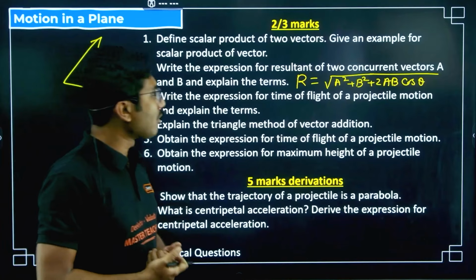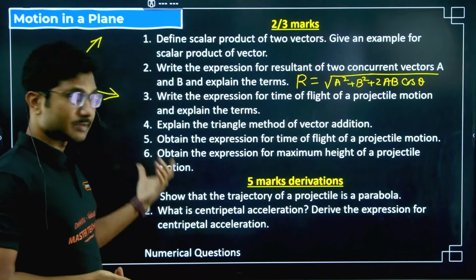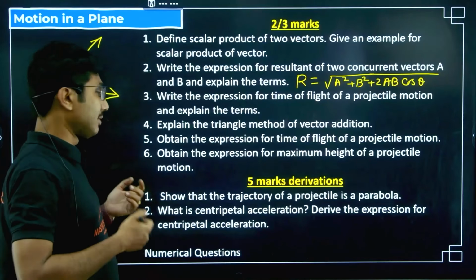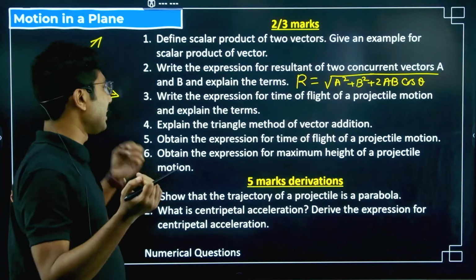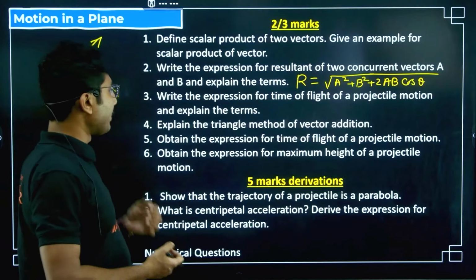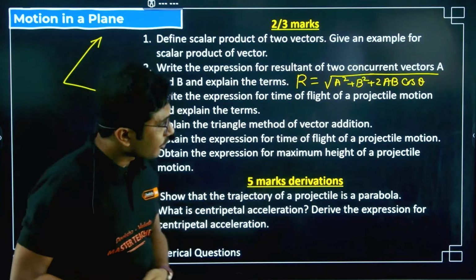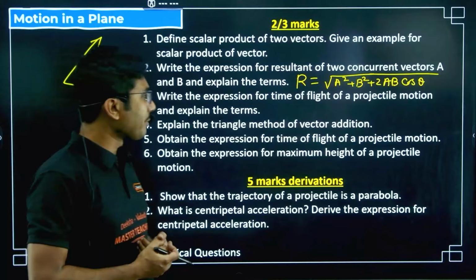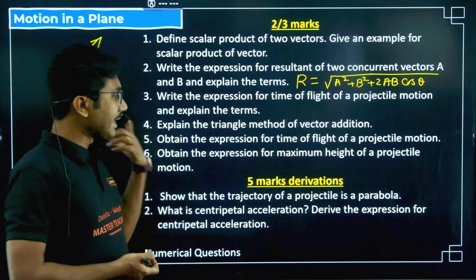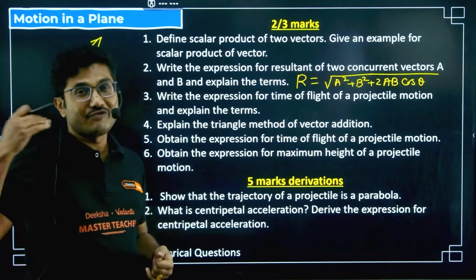Write the expression for time of flight of a projectile motion and explain the terms. Very common. Explain the triangle method of vector addition. Rectangular method may also come, and parallelogram method, but the triangular method is more common. Obtain the expression for time of flight of projectile motion. Obtain the expression for maximum height of a projectile motion. These are also common derivations. Show that the trajectory of a projectile is a parabola.